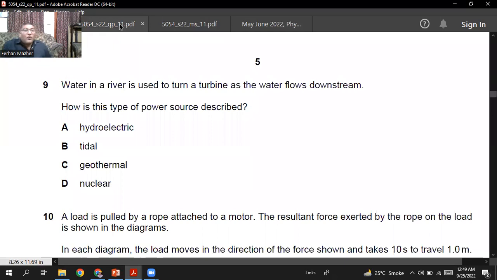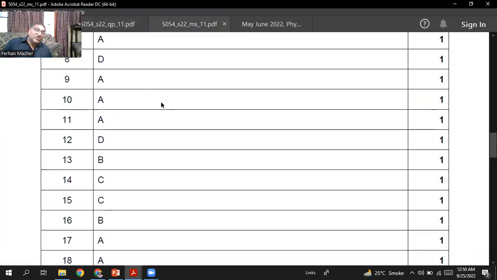Okay. Water in a river is used to turn a turbine as the water flows downstream. How is this type of power source described? So we call it hydroelectric power station. So this is called hydroelectric. It's very simple. It's not tidal, it's not geothermal, it's not nuclear. It's A choice, hydroelectric. So let's check if this answer is right. Question number 9, A is the right option, sir.